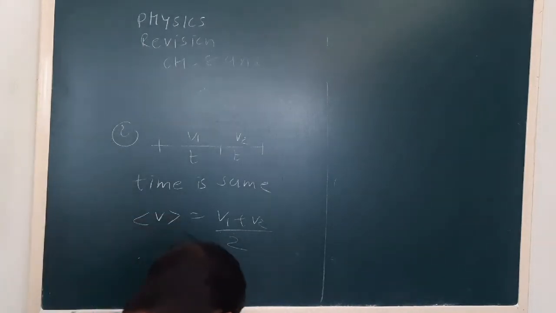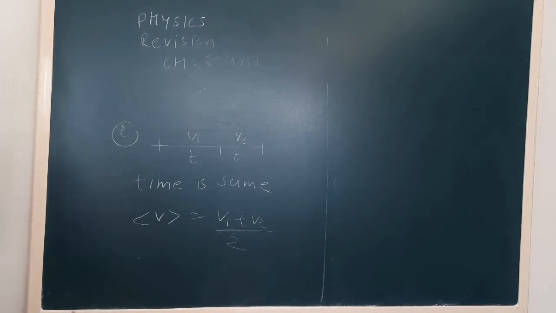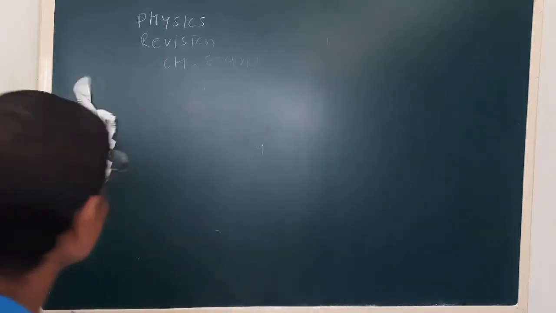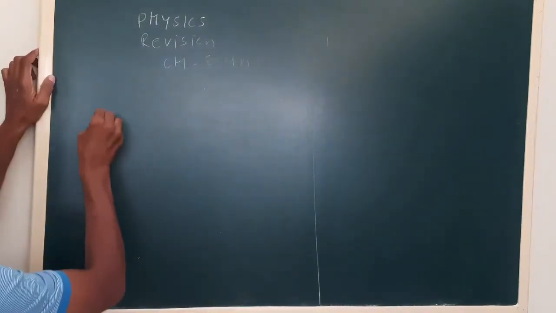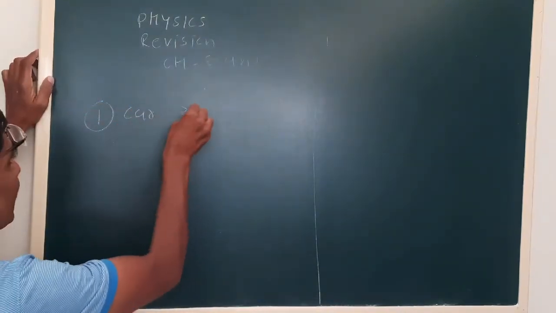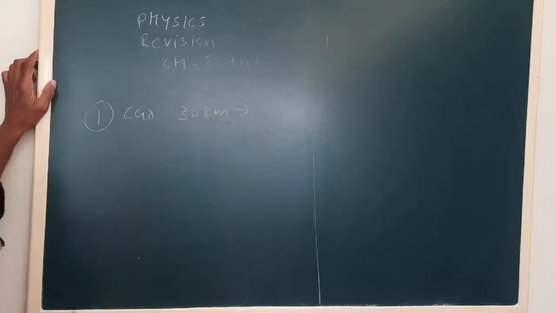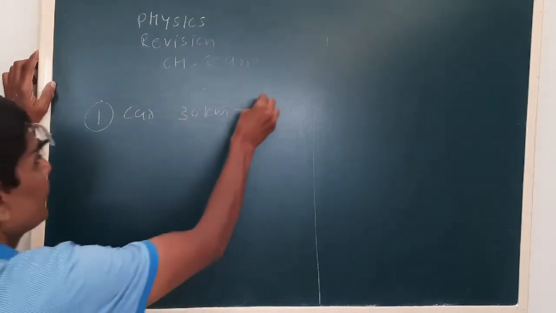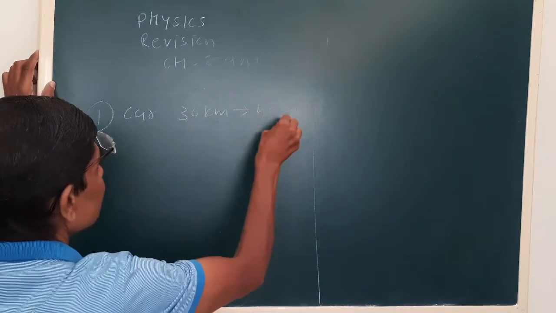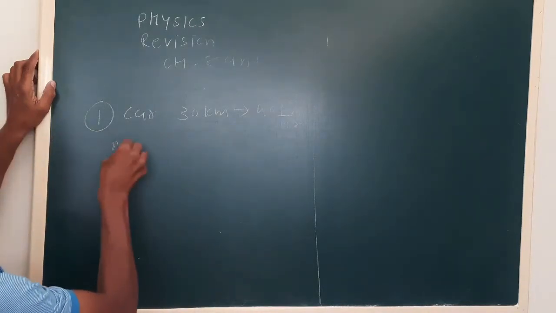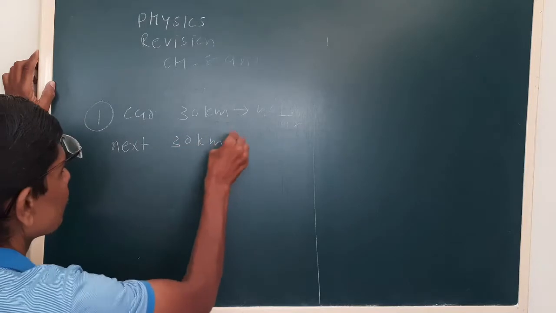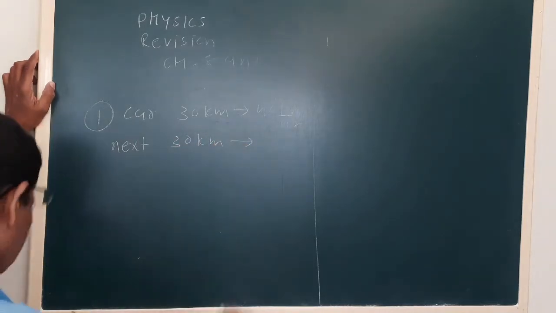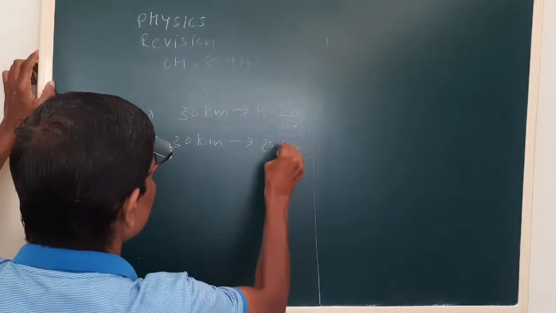Now let me take an example of this. It is given that a car travels 30 km with the speed of 40 km per hour, and the next 30 km with the speed of 20 km per hour.